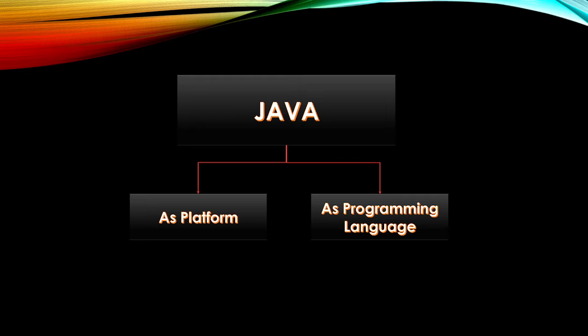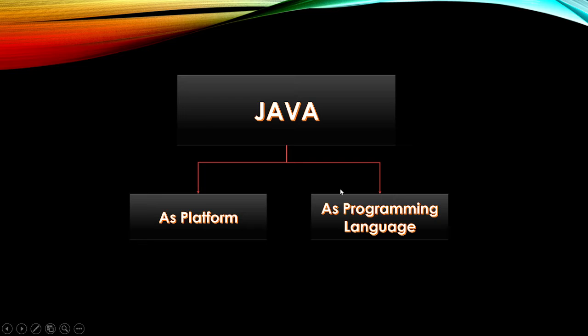Then we have Java APIs. These Java APIs are bundled with JVM, and we get them as the Java Development Kit, that is JDK. These Java APIs are used by different programmers to write simple as well as complex Java applications to do some basic task.